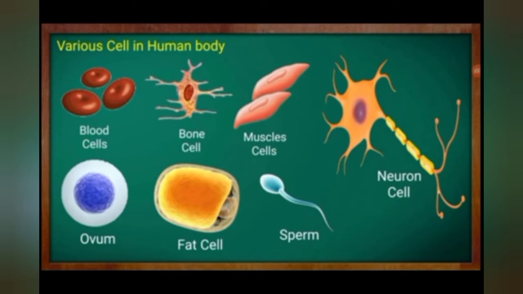Fixed shape cells may be of various types like elliptical, for example fat cell, spherical, for example ovum, spindle shaped, for example smooth muscle cell, then knobbed thread like, for example sperm, and discoidal, for example RBC, and elongated, for example nerve cell. So some cells have different shapes.